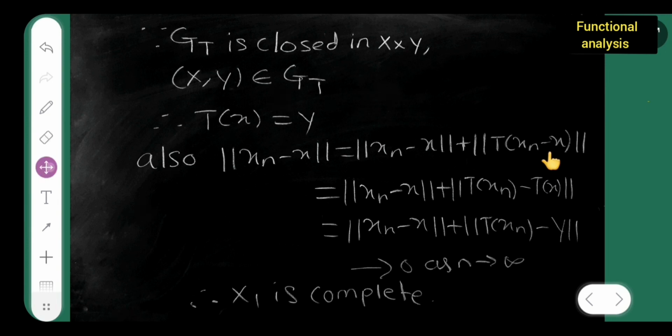Now this is equal to ||x_n - x|| + ||T(x_n) - T(x)||, which is nothing but ||x_n - x|| + ||T(x_n) - y||, because T(x) is equal to y, which you have to place over here. Now this tends to 0 as n tends to infinity, therefore X1 is complete. So with this I'm done with today's lecture, and thanks for watching.